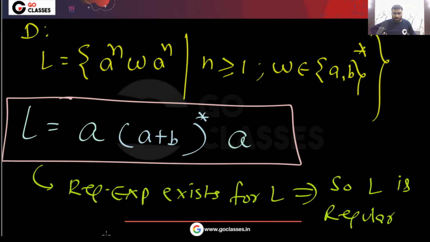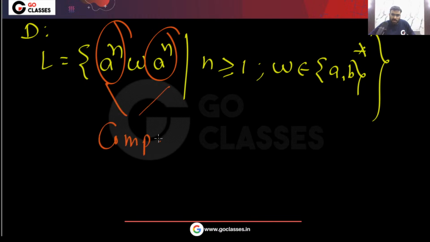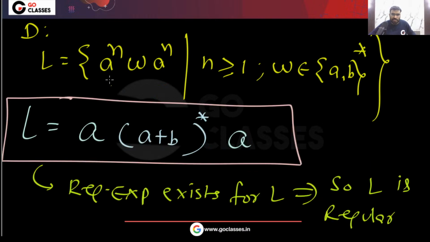Let me know. So this is another beautiful question. I hope you understood. Please don't say that there is a comparison here, that we have to compare a power n, and because of this comparison L will be not regular. Please don't do this. This whole thing is nonsense. So please understand the language first.